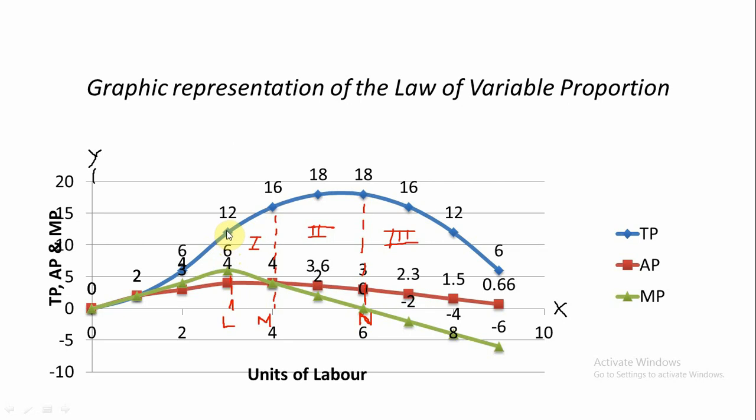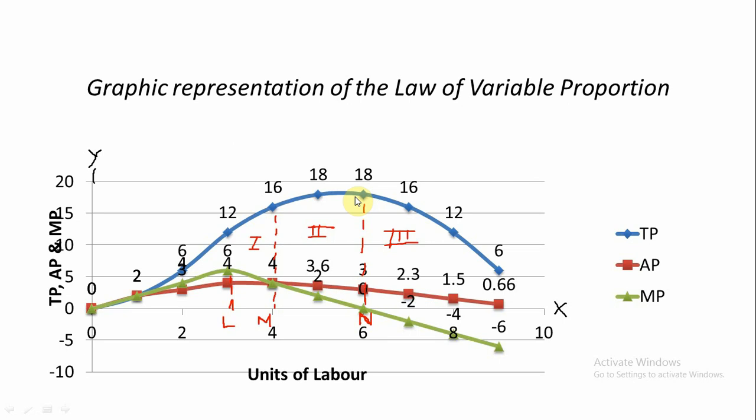This is known as the point of inflection. That means it is the maximum point up to which the total product increases at an increasing rate. After that, no doubt it increases up to 18, but only at a diminishing rate. You mark here, from 12 to 16, it increases by 4 quintals. From 16 to 18, it increases by 2 quintals. From 18 to 18, it increases by 0 quintal. So total product increases only at a diminishing rate.